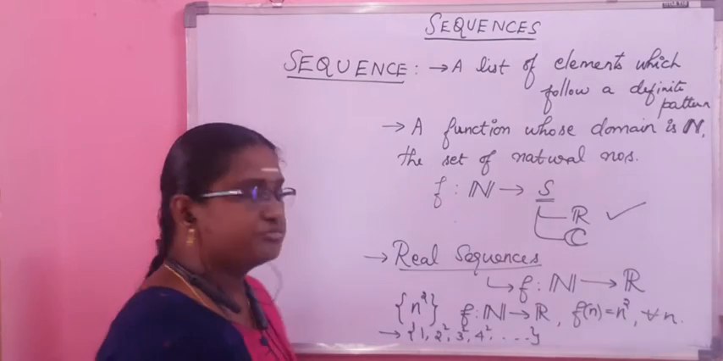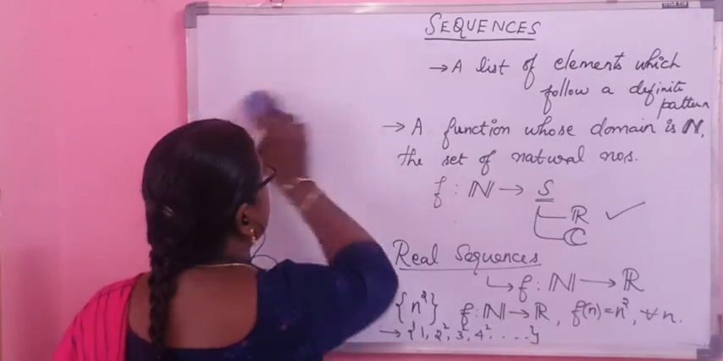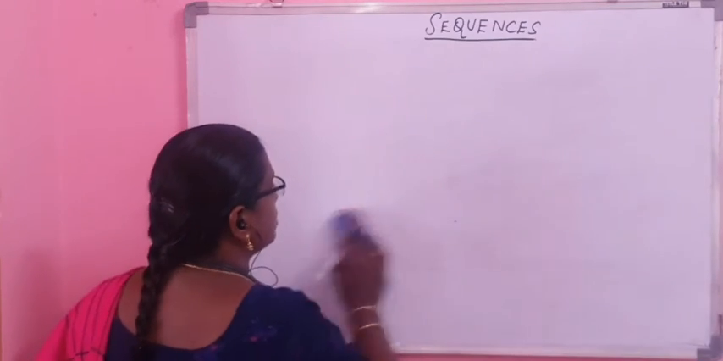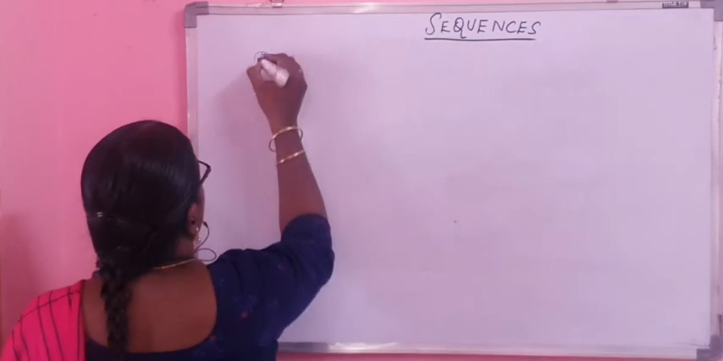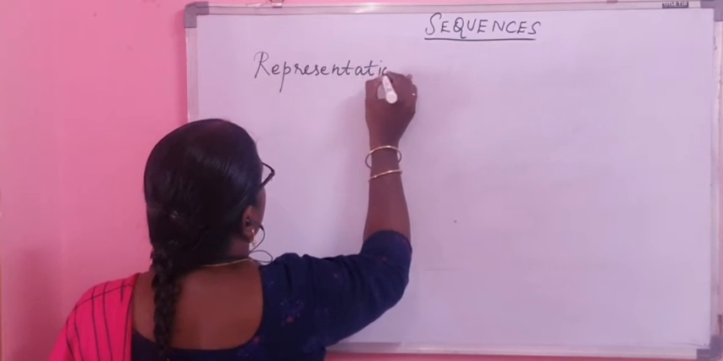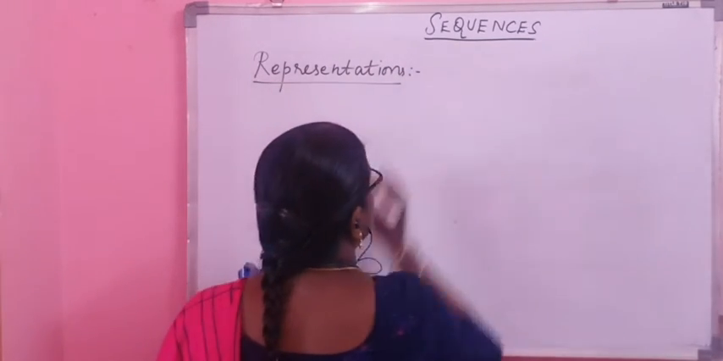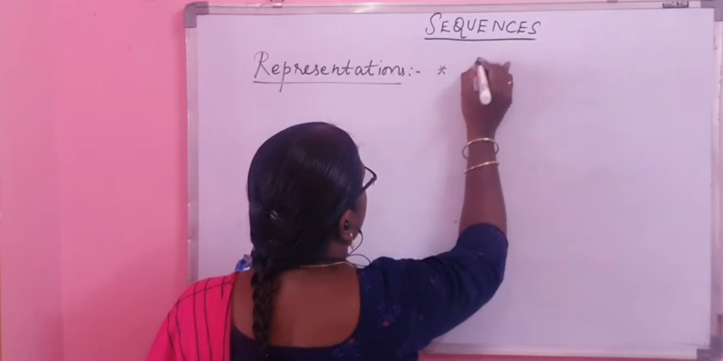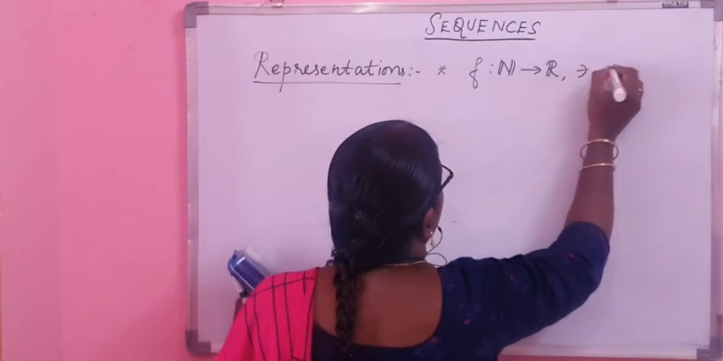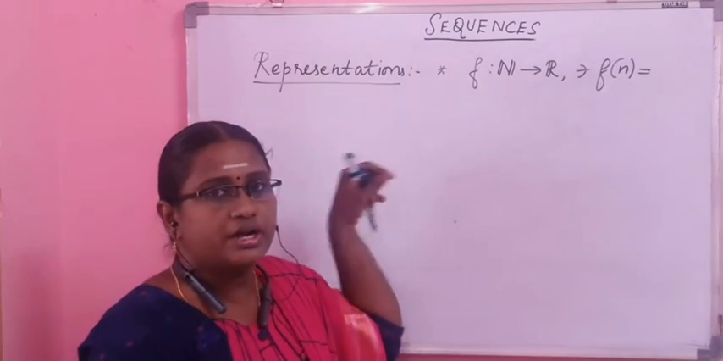Before proceeding further, we need to know how to represent a sequence. There are different ways to represent a sequence. As you know, as it is a function, it can be expressed in the same way as we define any function. So we can write it as a mapping from N to R such that f of n is equal to the rule which defines the function, the rule which is used to write down the list of elements.